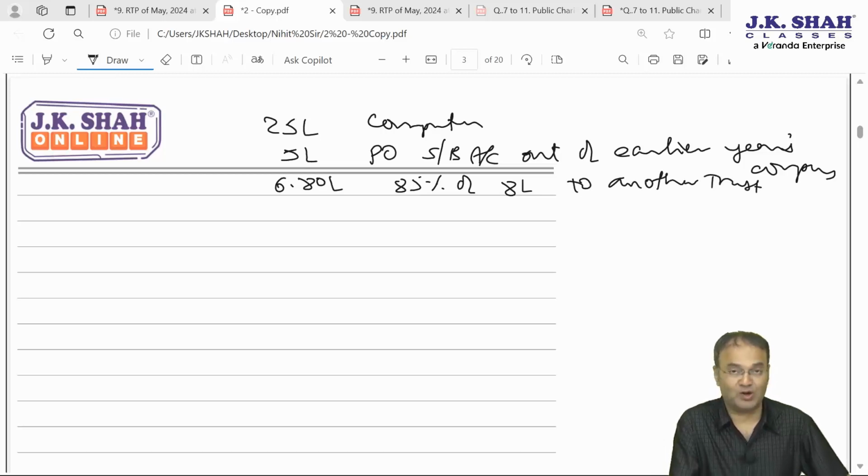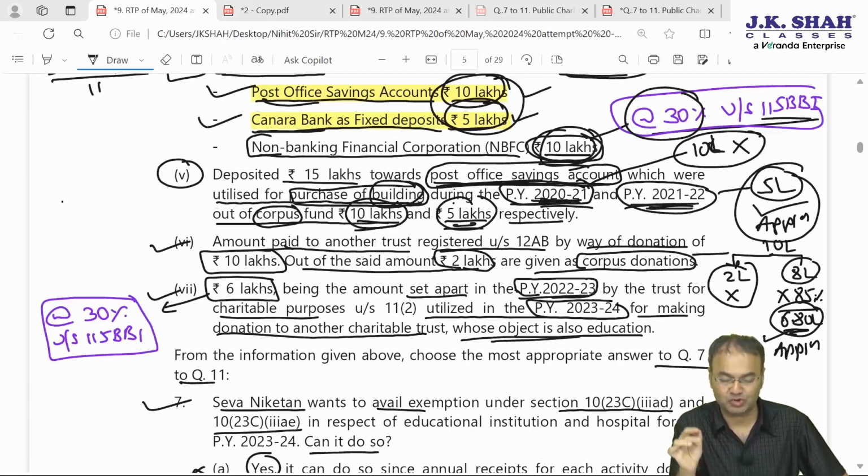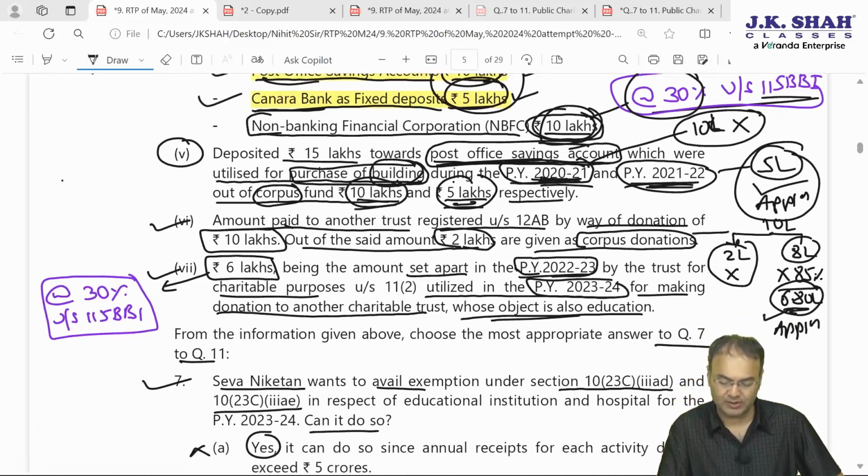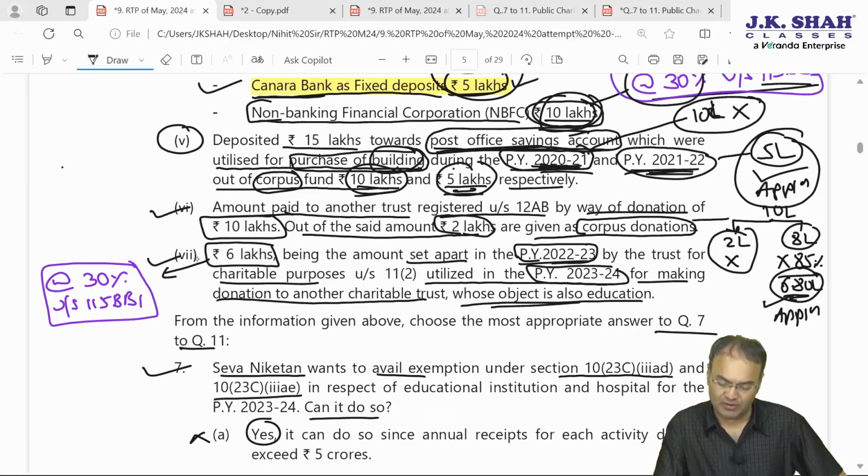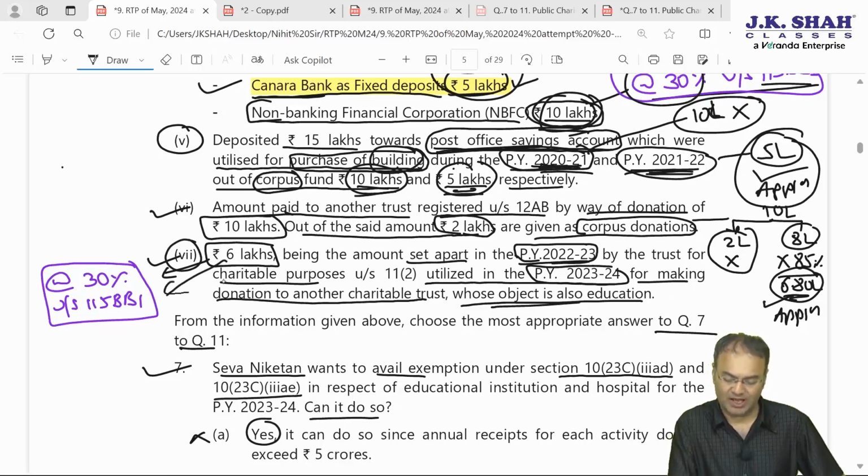This you seriously need to understand. This is the point where most students faced difficulties. 6 point is done. 7.6 lakhs being the amount set apart in 22-23 is now utilized for making donation to another trust. Okay, this 7 point there will be no impact. Entire 6 lakhs will be taxable at 30% flat rate, and this 6 lakhs donated to another trust out of accumulated funds cannot be considered as application of income. So there is no application of income here.